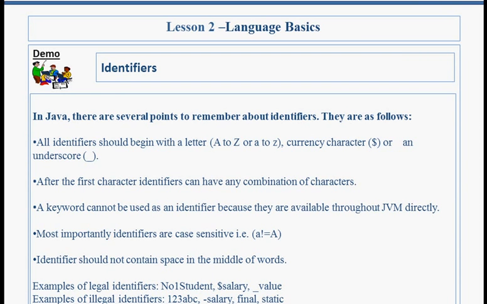Illegal identifiers: 123ABC and -salary. Final and static are two keywords that are used in Java. So we cannot use these two as identifiers.